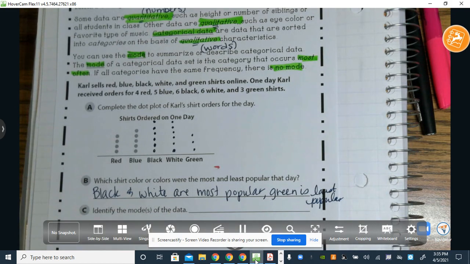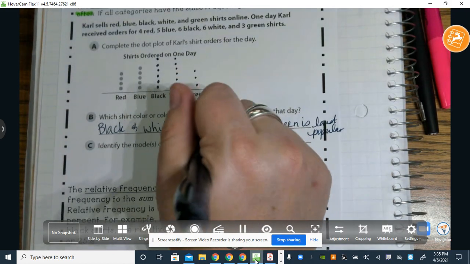So identify the modes in the data. The ones that were chosen most would be black and white.